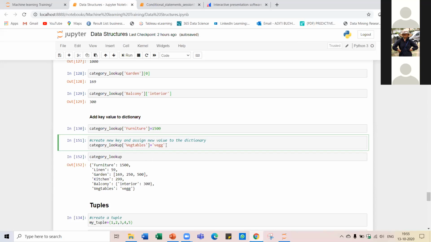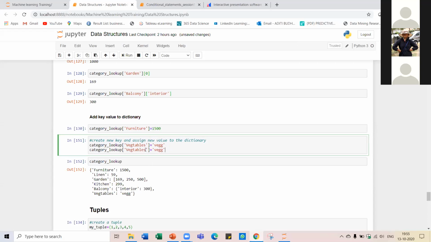So let's say I want to add your qualification in this. This should be okay. Let us add something new. After adding this, to see if it is added, what should I do? Just type your dictionary name and then run it.